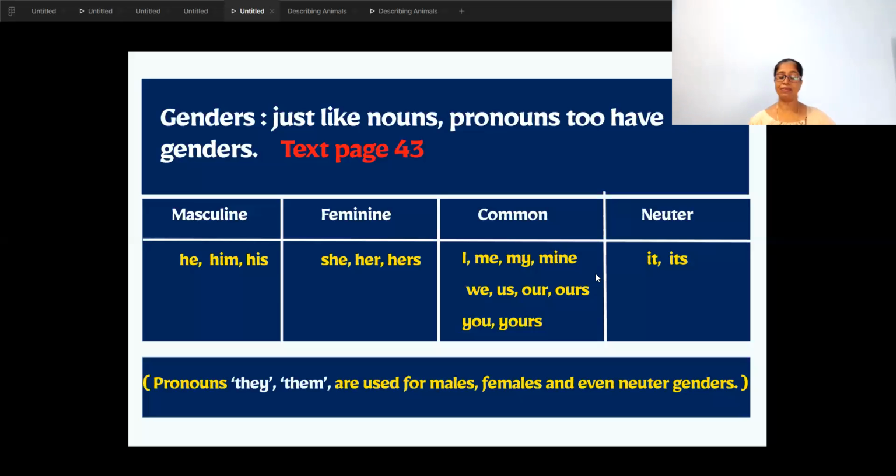Okay. Then comes the neuter pronoun gender. That is it and its. It is not boy, not girl, not masculine, not feminine. So we use it to refer to non-living things. Like it and its. But what you need to remember, children, is there are pronouns like they, them. It can be used for masculine also, feminine also, neuter gender also. So this goes for everything. So I have not put it in the table. It is given down below.